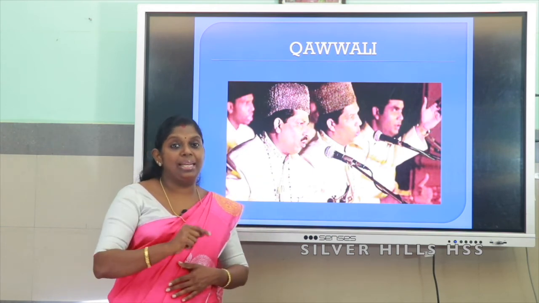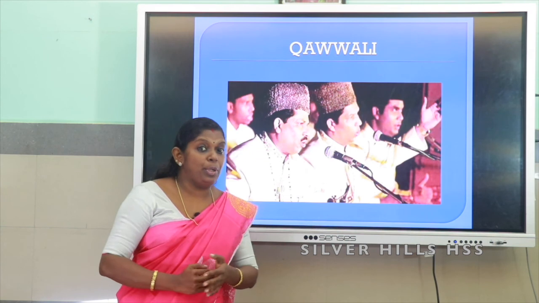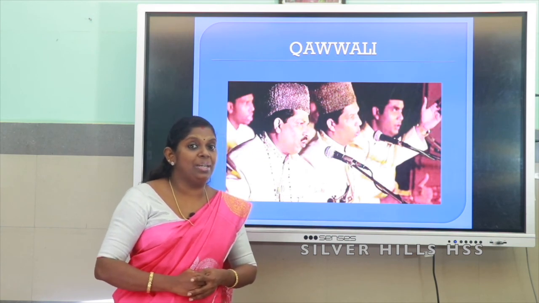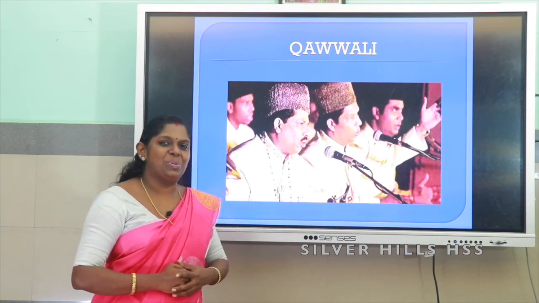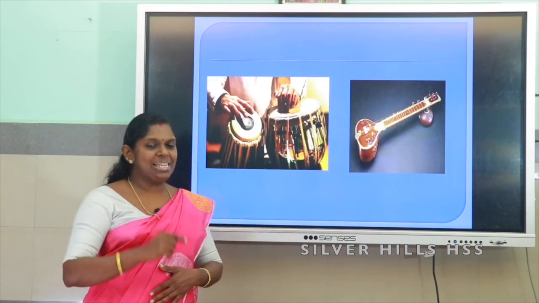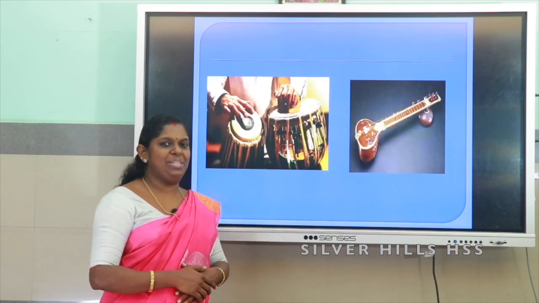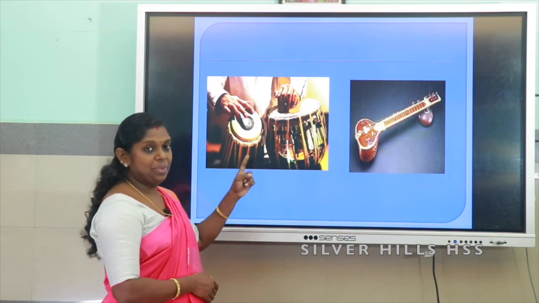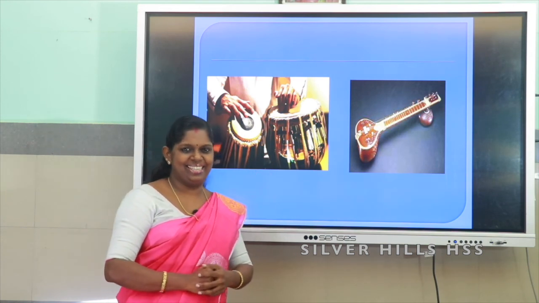You know that some musical instruments might also have developed during medieval period. Let us see what are those musical instruments. The musical instruments developed during medieval period are tabla and sitar.